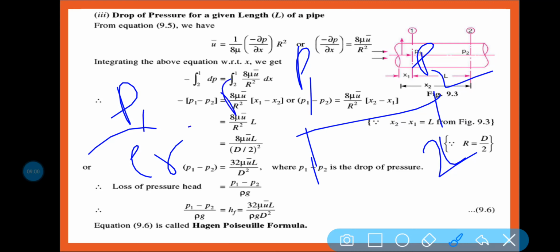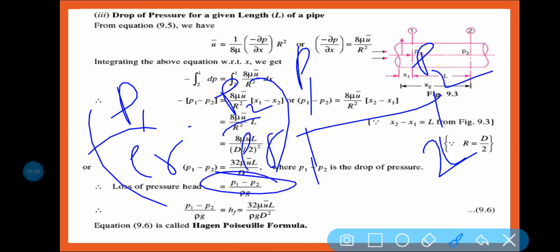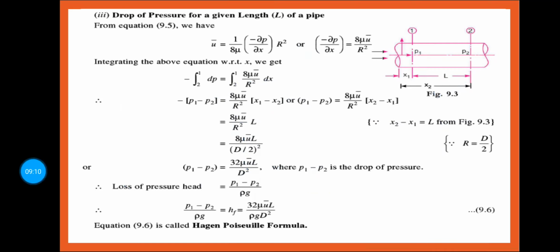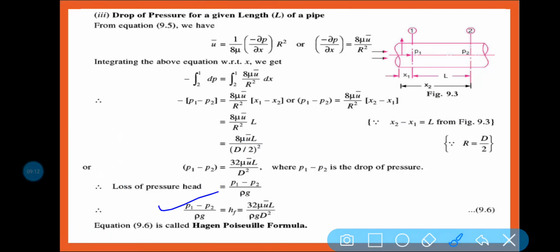P1 by rho g minus P2 by rho g, so ultimately it is written here. So if this equation and this equation are equal, then what we will see? We will see (P1 minus P2) by rho g is equal to hf is equal to 32 mu U bar, that is your average velocity, L by rho g d square.